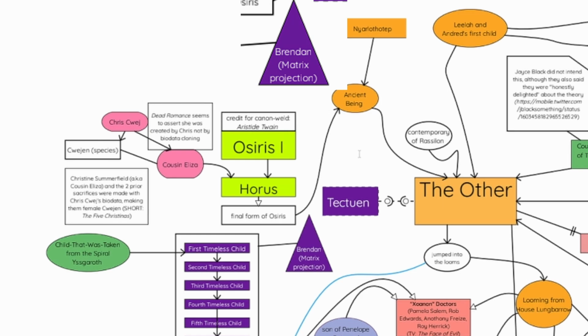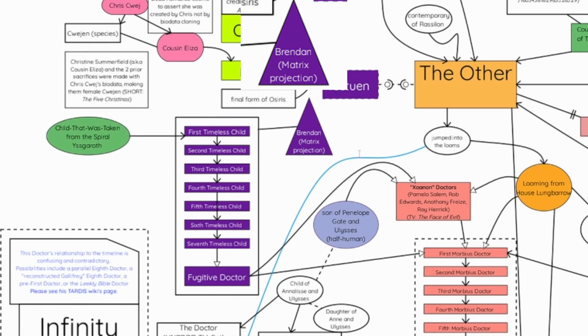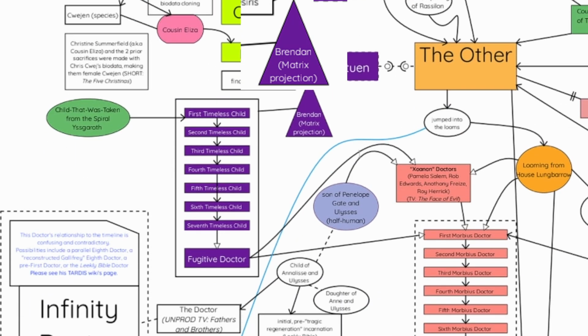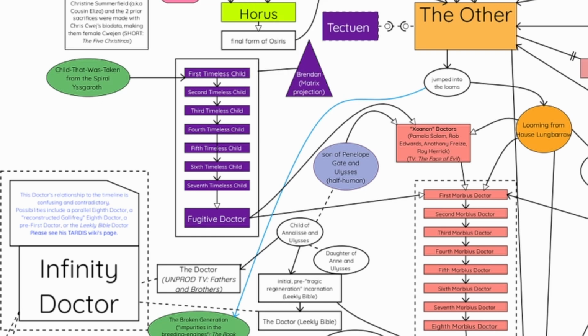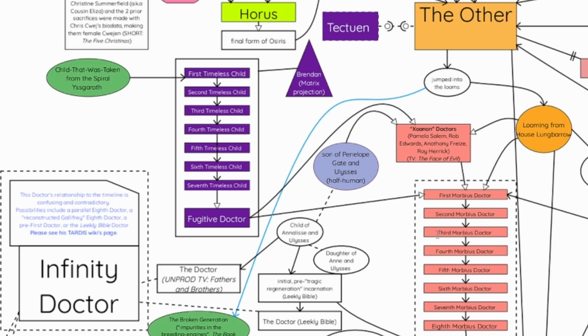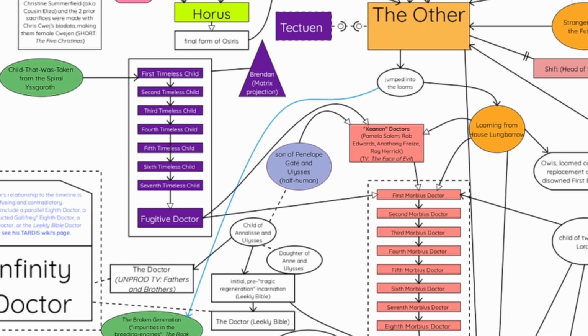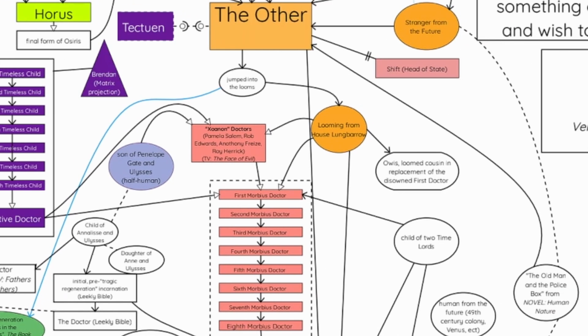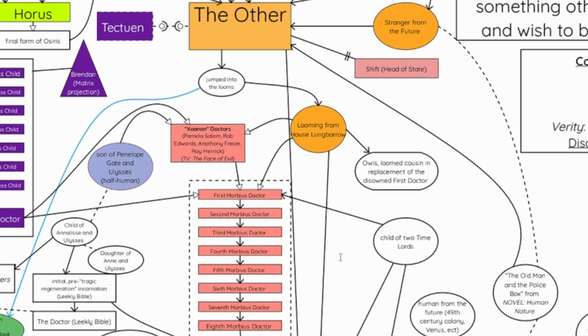And it could be that the Doctor carried himself in different times in all of these. So, after Brendan jumped into the Loom, because that's just what happens in the story, basically, the Other has a disagreement with Rassilon. He jumps into the Looms, and his consciousness gets turned into what is assumed to be the first Doctor.